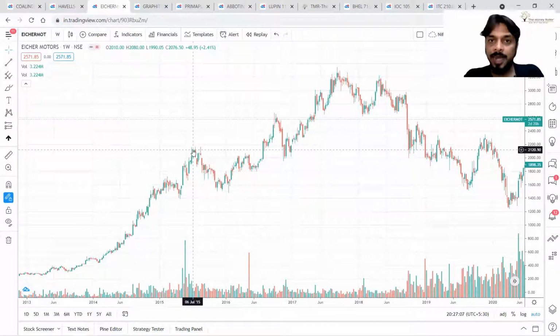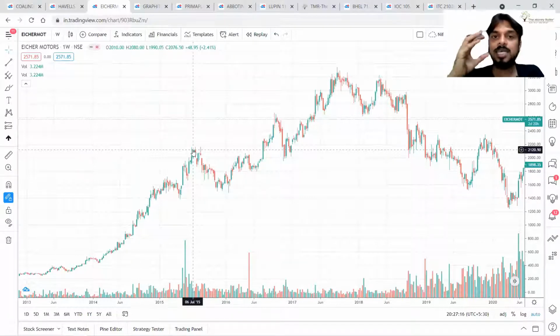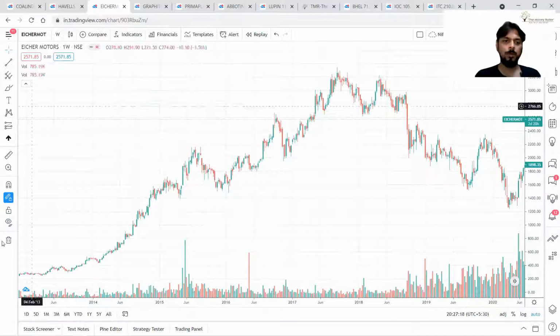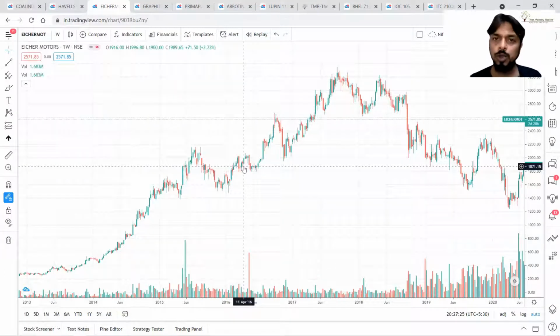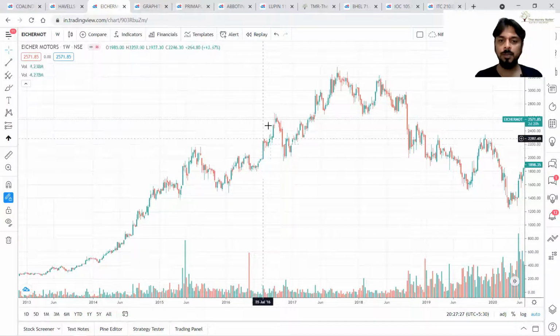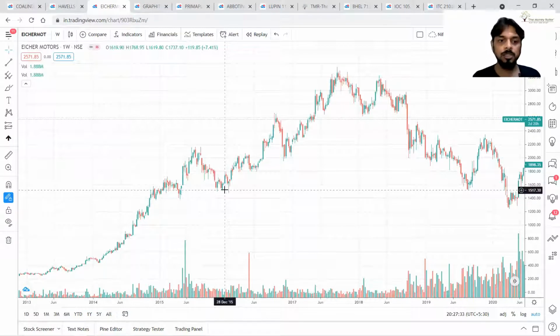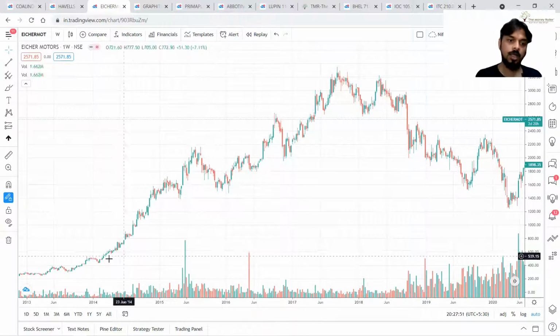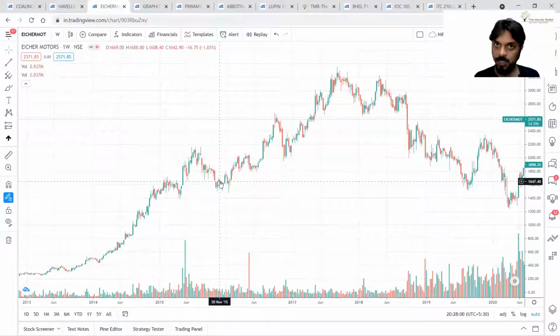And this is the characteristic of uptrend. While going up, you will see volumes. While coming down within uptrend, you will see lesser amount of volumes because we all know price will not move in a straight line. In any particular uptrend, according to Dow theory, uptrend is higher top, higher bottom, correct? So there will be up moves, sideways moves, and down moves in an uptrend. When prices are moving up, you will see rising volume activity. When prices are coming down in an uptrend, you will see reducing volume activity.